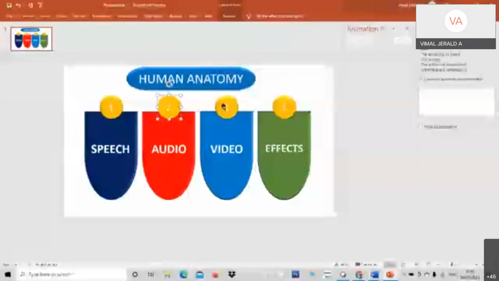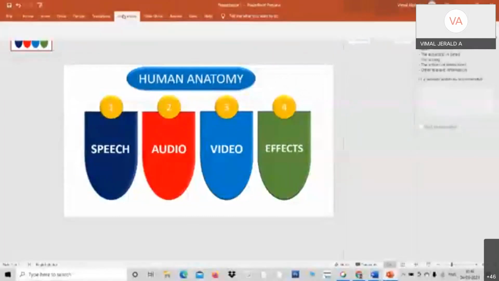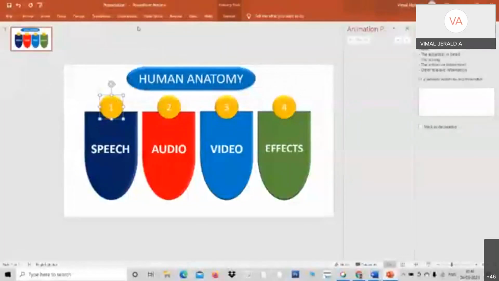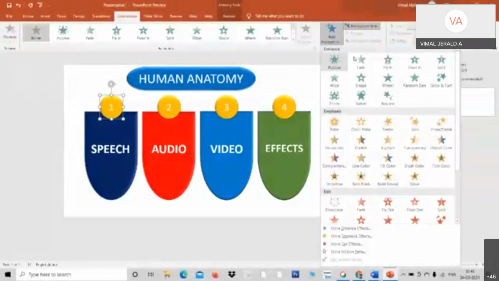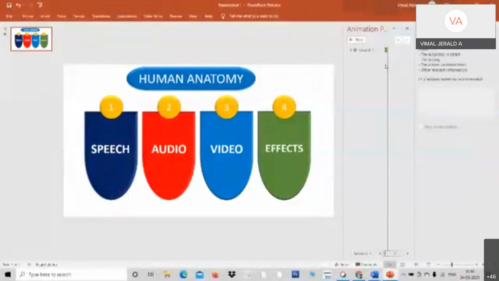You can get any number. Okay, now four. Now you can make them appear one by one. For example, see here, I just go to animation, go to add animation. Look at your process. I just click over here, go to add animation and make it appear, fly in. So from where it comes from.